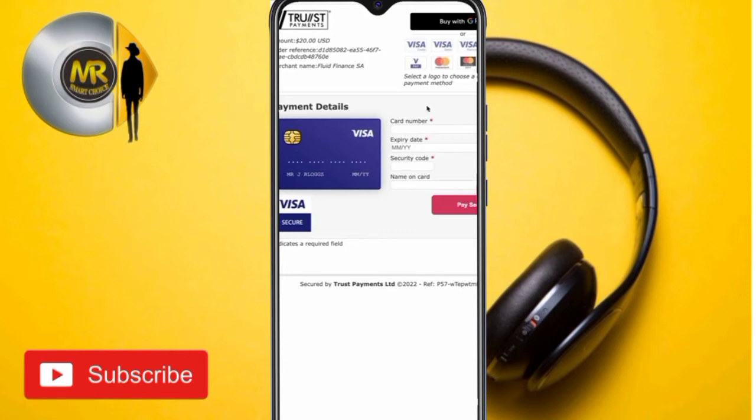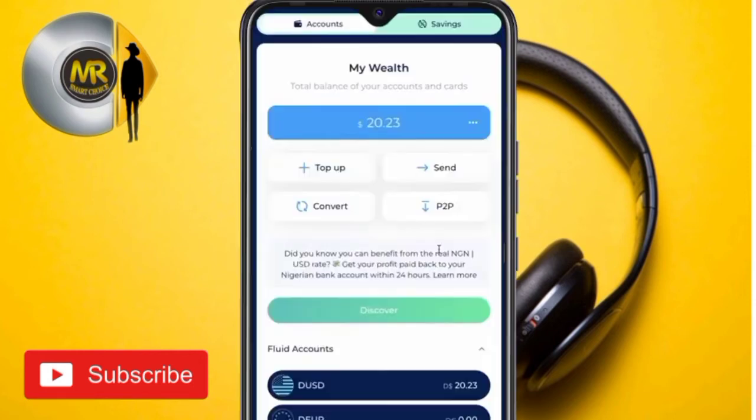I'm going to input my details, and as you can see here, I have finished inputting my details, and this is my balance right now. As you can see here, I have 20.23 USD. I have topped up my account. All you need to do right now is to tap on P2P, because we're going to come back and exchange it, and we're going to receive the amount of money.